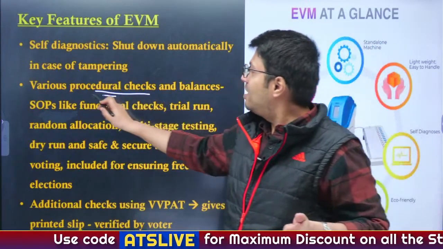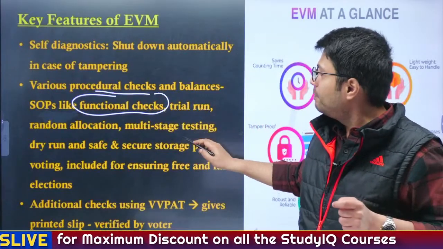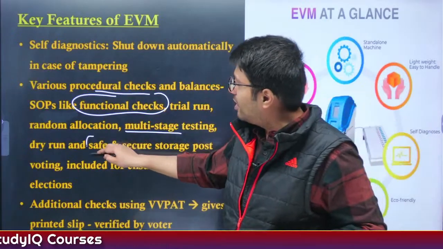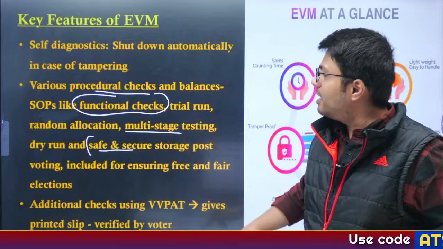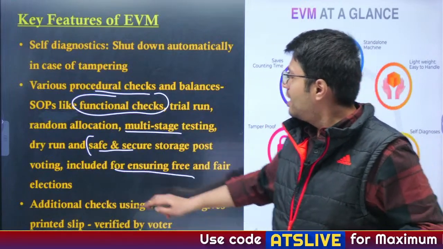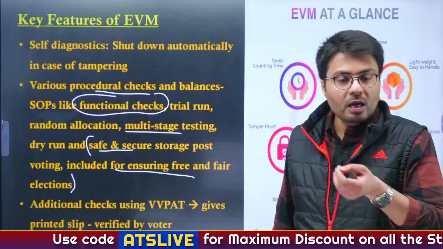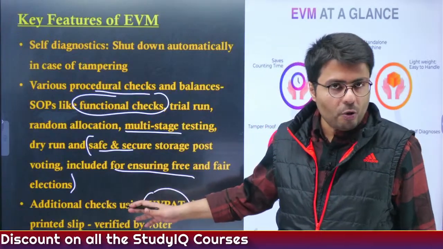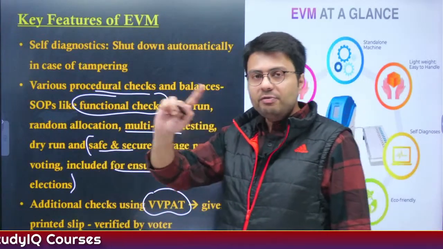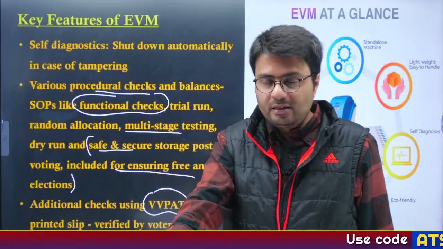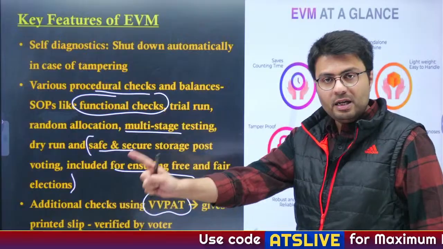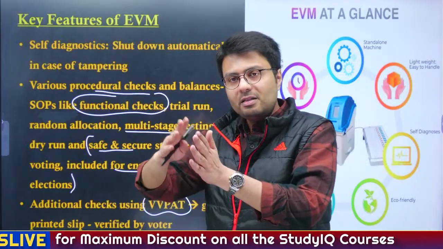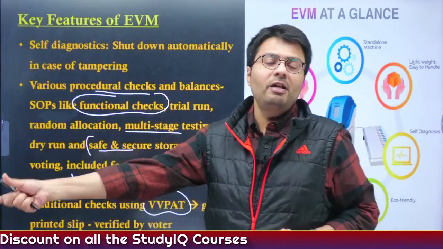First of all, they run functional checks and trial runs before the elections happen, and they also include multi-stage testing and dry runs. Also, post-election, the machines are secured and stored in a very safe manner, ensuring that free and fair elections happen. Now, additional checks have been imposed. Earlier VVPAT was not there, but after the Supreme Court judgment, VVPAT was also brought in, and it gives you the idea that the vote you pressed on the ballot unit, the same party symbol is reflected in the VVPAT. Then you can say that my vote has actually been cast, and the vote for which I pushed the button is actually reflected in the VVPAT.